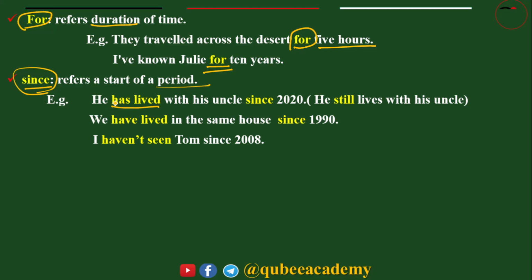Why we use has here? Because one is singular. So he has lived with his uncle since 2020. So when we use since and for with present perfect tense, it refers to an action started in the past or a time before and it is still going on. It means the action is not completed.